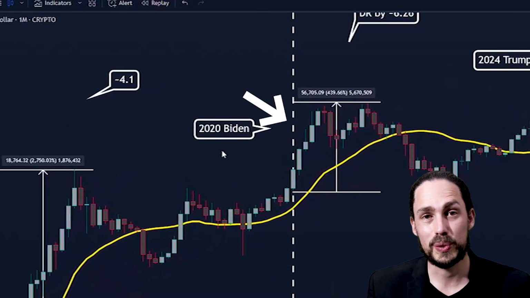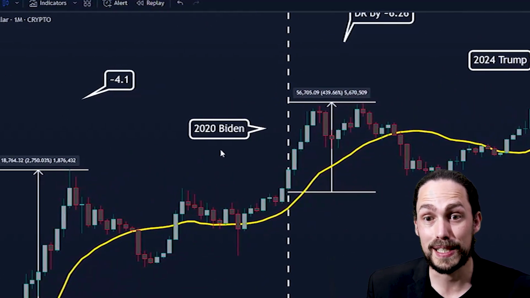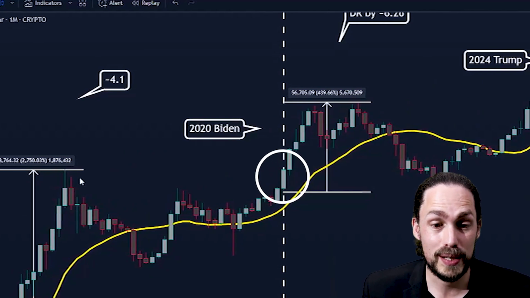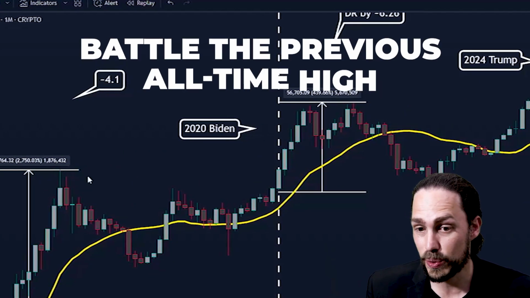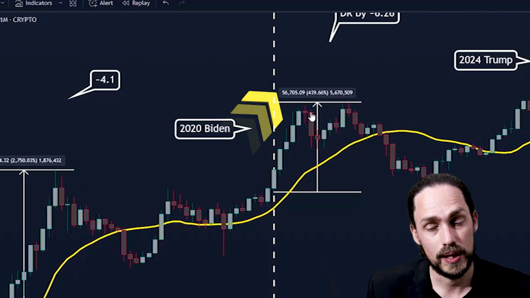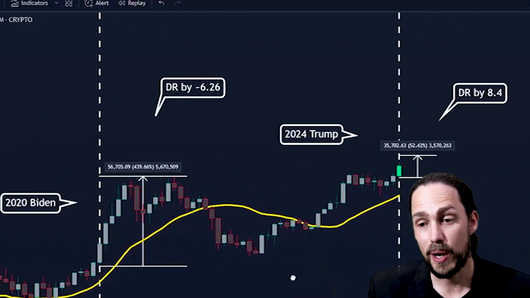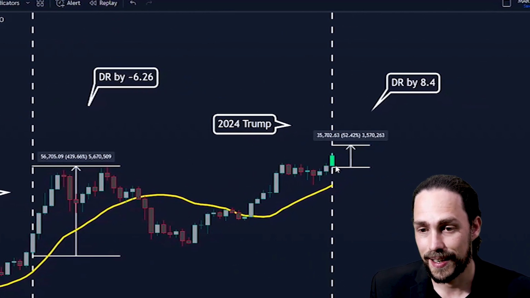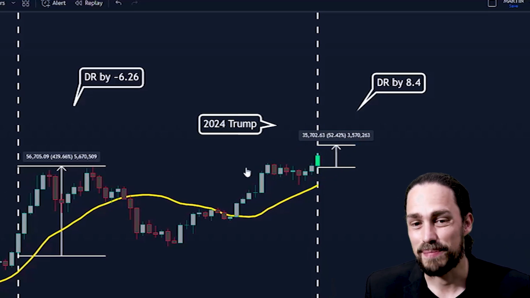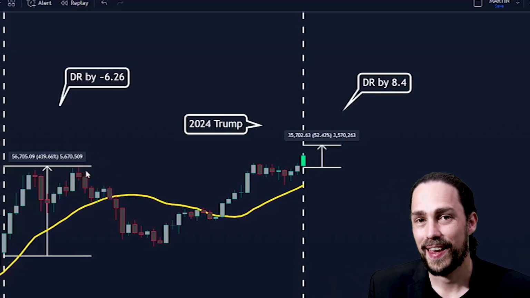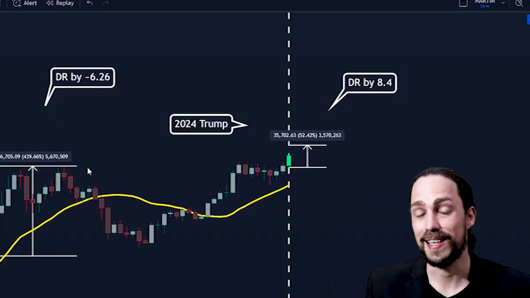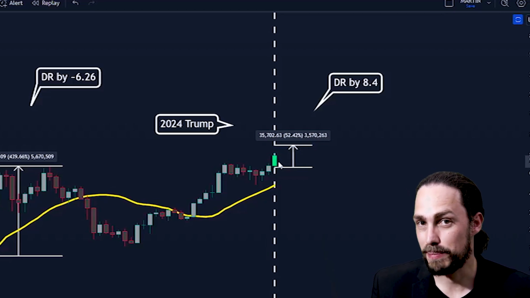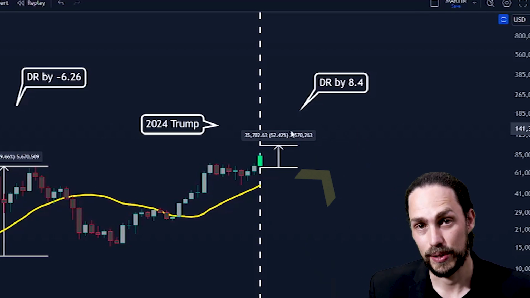During the 2020 Biden election, we saw something similar happen. We approached those all-time highs, battled the previous all-time highs, and shot to the upside. And lo and behold, during the 2024 Trump election, we are yet again challenging that previous all-time high. And if patterns repeat and history repeats, we can expect Bitcoin to shoot again to the upside.